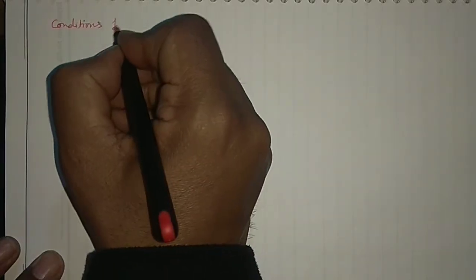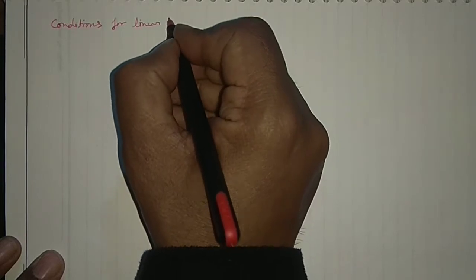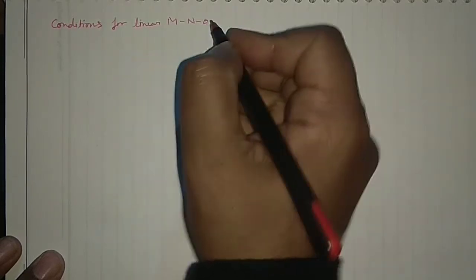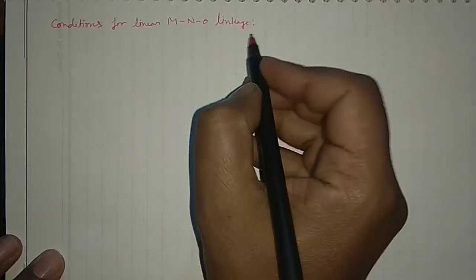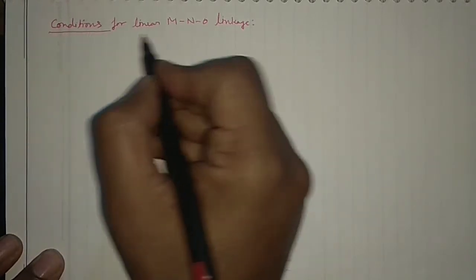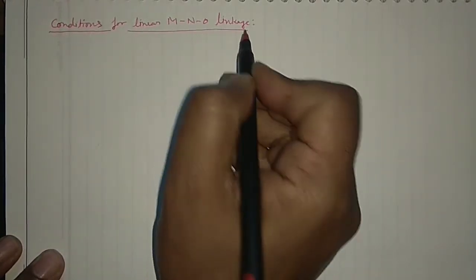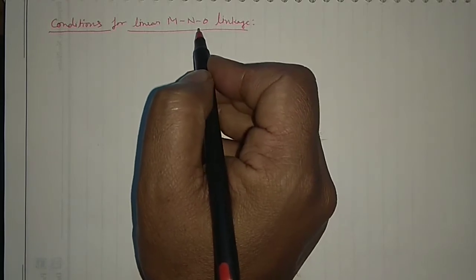we should have some conditions actually, right? So here I am writing the conditions for the linear MNO linkage. This part is very important, and by using a little trick you can identify whether the mode of the linkage of NO in the particular complex would be linear or bent. So I am giving you 1 or 2 examples here.